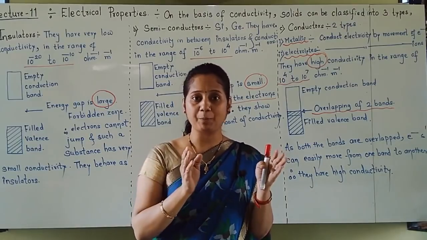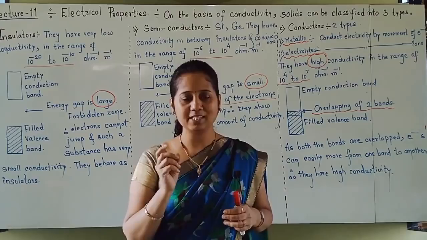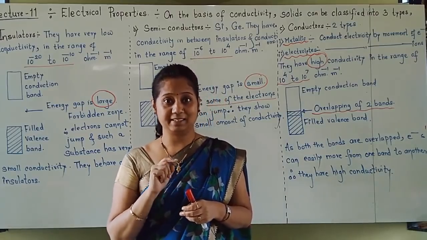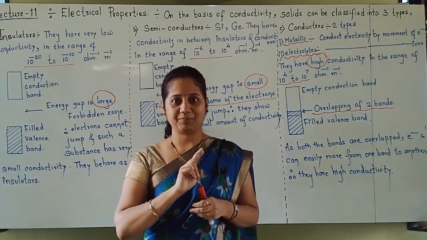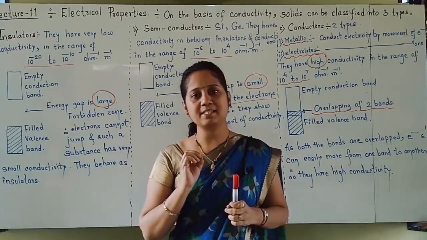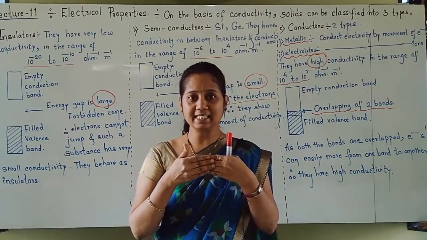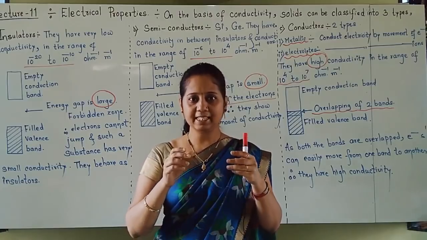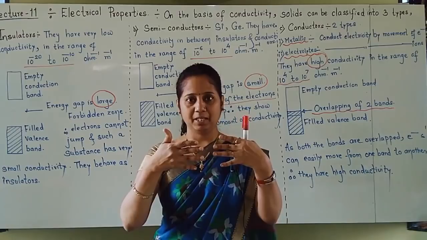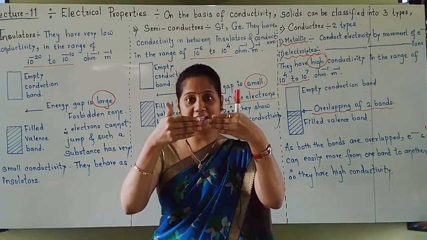So what is doping? Increasing the conductivity of semiconductors by adding impurities, that process is called doping. This doping is done in two ways. I already told you that the best semiconductors are silicon and germanium. They are called intrinsic semiconductors. Intrinsic means pure silicon, pure germanium. They are intrinsic semiconductors. Now we have to increase their conductivity.